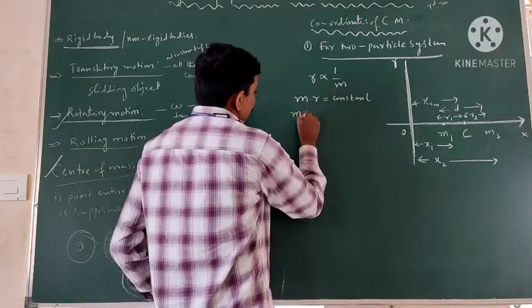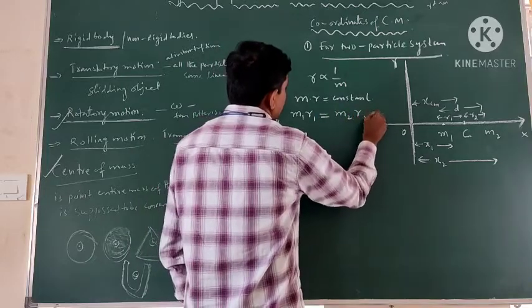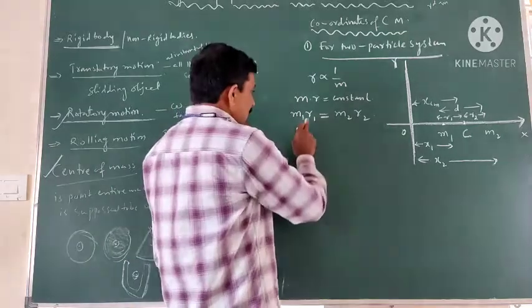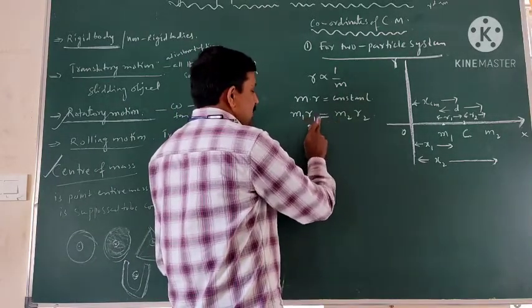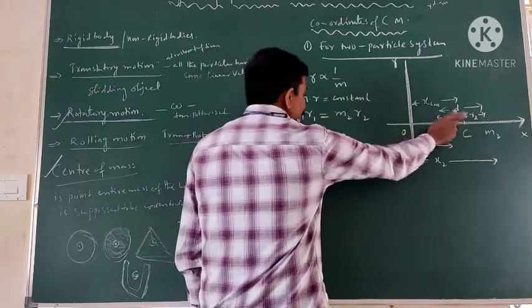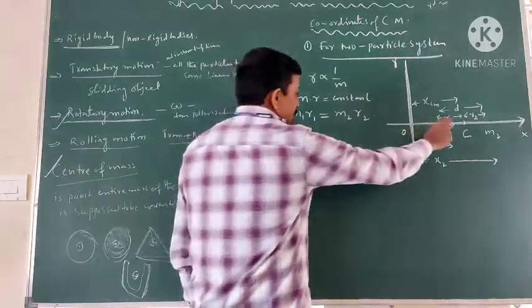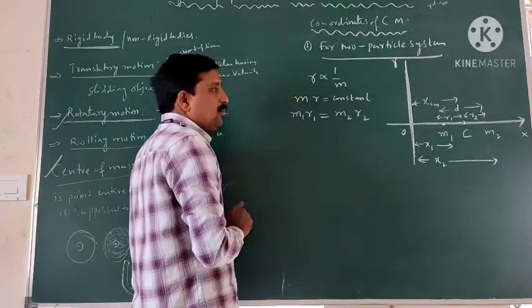Here m1 r1 is equal to m2 r2. From the figure, let us consider two masses m1 and m2. The distance from the center of mass for the first mass is r1, and for the second mass the distance is r2. So m1 r1 is equal to m2 r2.